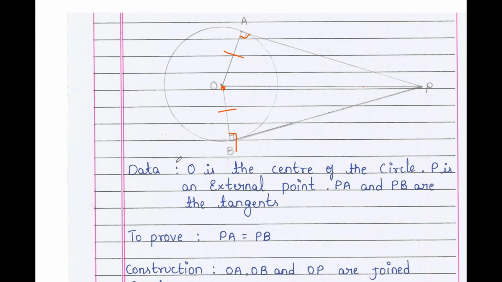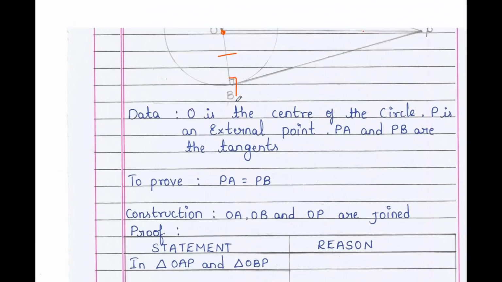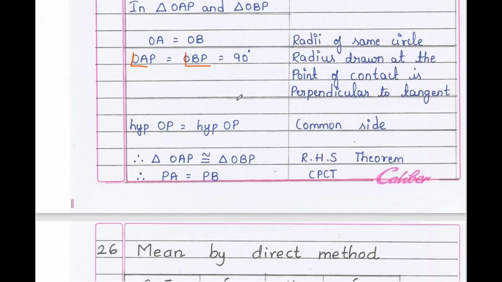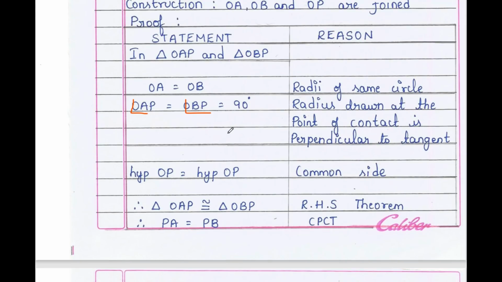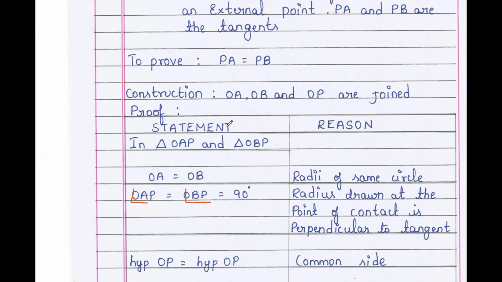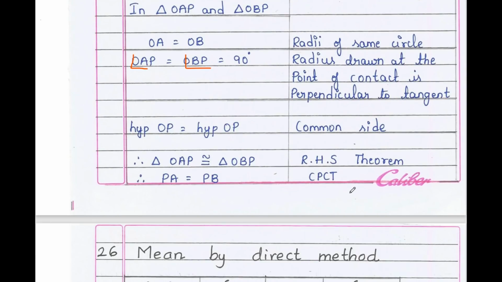Now, for both the triangles, what is the common side? It is OP, that is the hypotenuse. Therefore triangle OAP is congruent to triangle OBP using what? RHS theorem. Therefore PA will be equal to PB, hence proved.